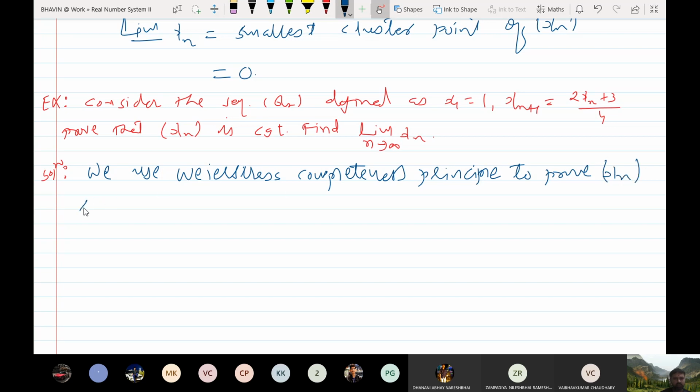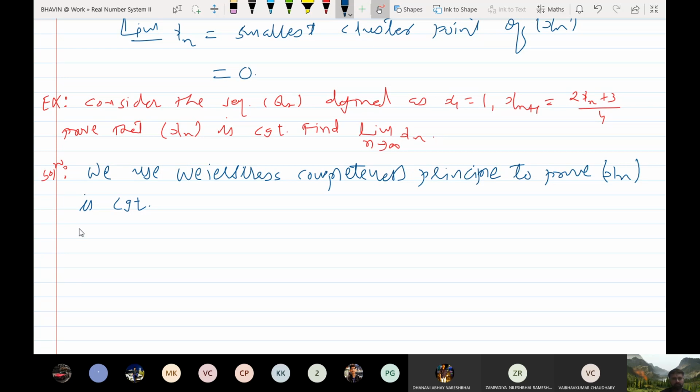So what is Weierstrass completeness principle? Either we should show xn is increasing and bounded above, or we should show xn is decreasing and bounded below. So in our case, we shall prove that xn is monotonically increasing and bounded above. Okay.